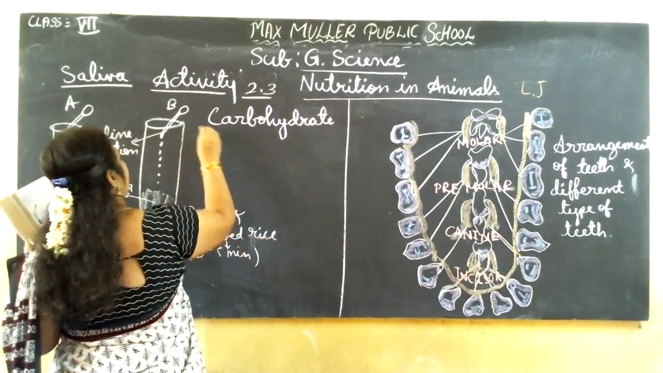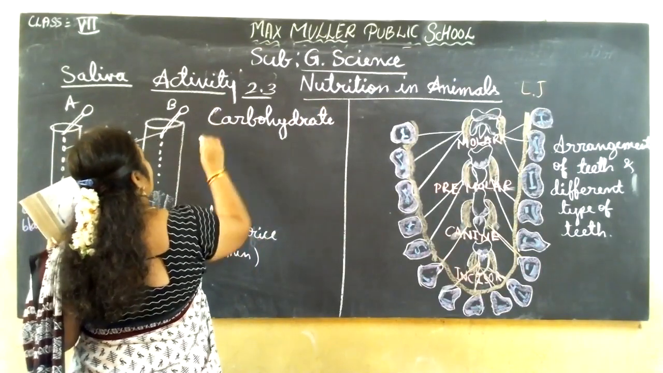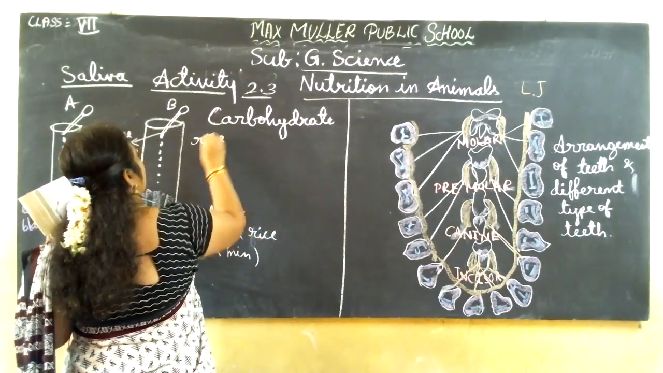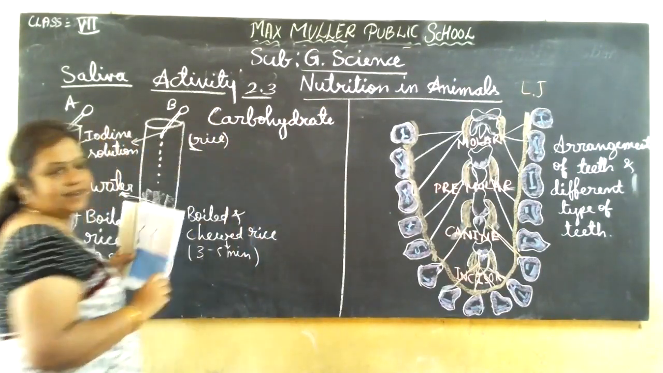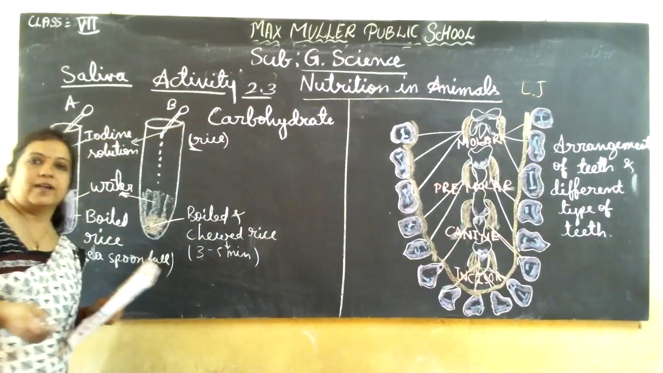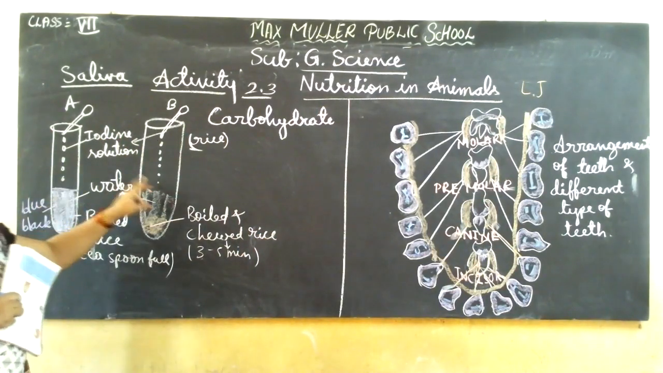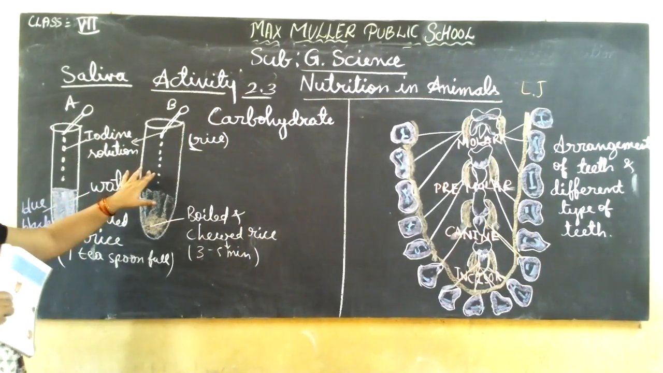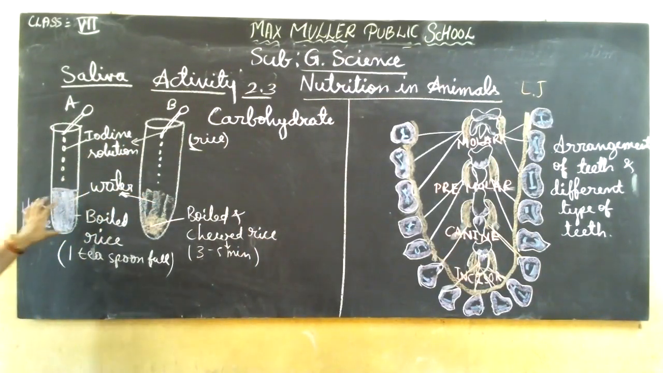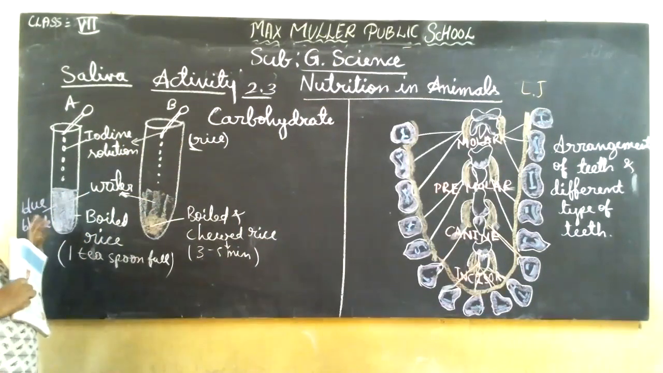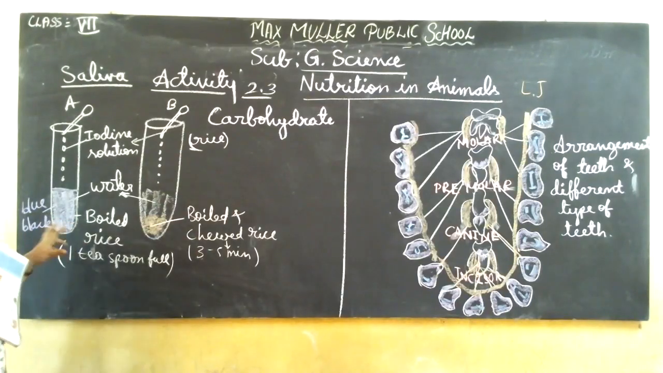Okay, so in rice, what is the main content? That is the carbohydrate. So that carbohydrate we have taken, the boiled one, in test tube A. First you have to take two test tubes, A and B, and name them. Take a teaspoonful of boiled rice in test tube A.